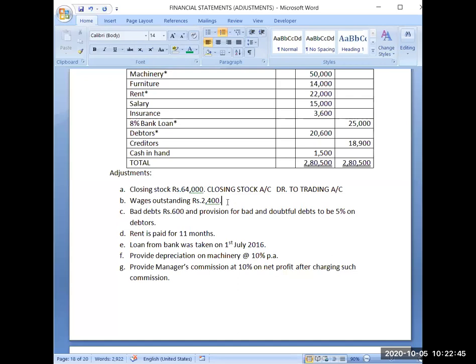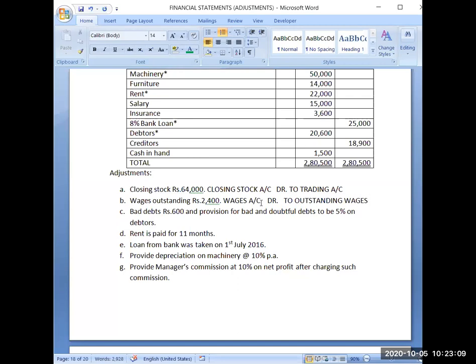Now next part of the adjustment is wages outstanding. So it is outstanding wages. Now you know that the journal entry first will be wages account debit to outstanding wages account.